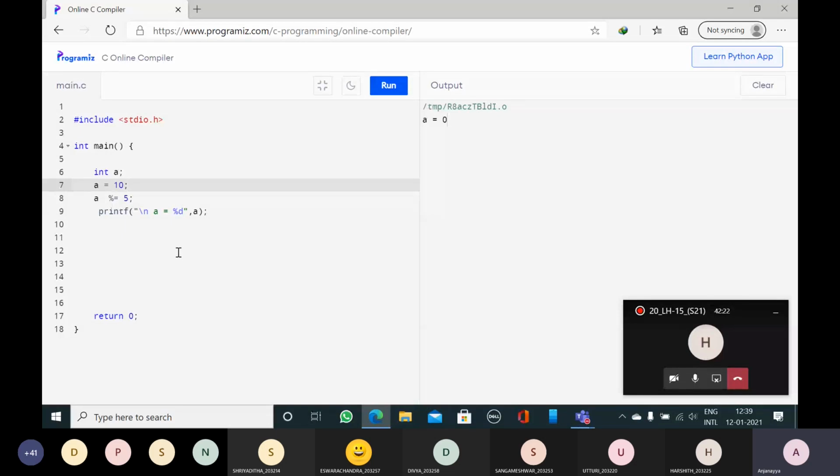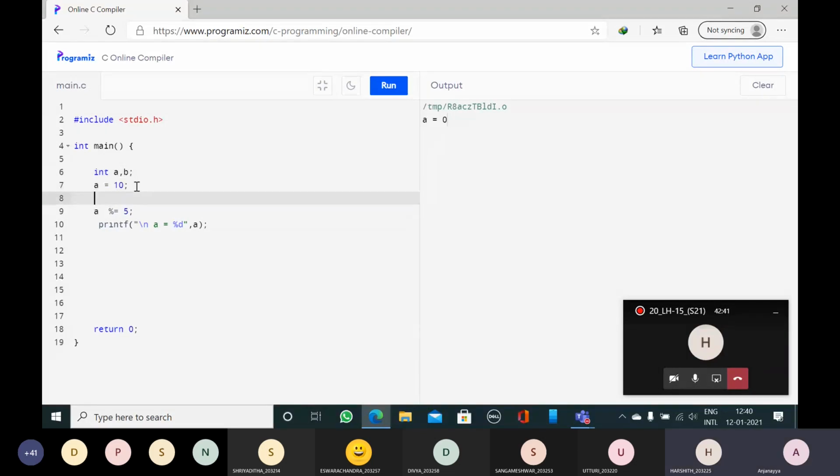In these assignment operators, anybody having any doubt? Sir, if we want, we can write like this also: B is equal to 5, A percentage equal to B. Yes, you can write like this also. B is equal to 5, A is equal to A modulus B. Then also you will get the output as 0.